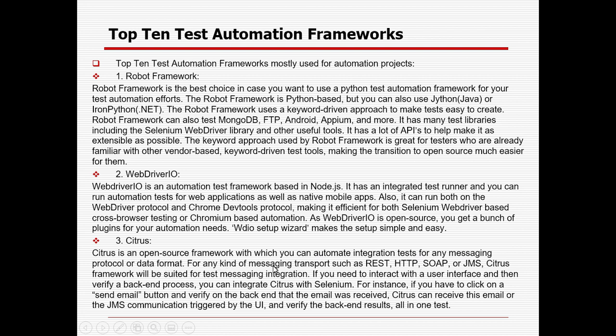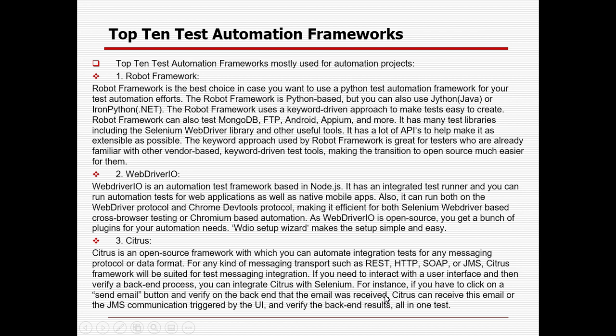In case we need to use REST, HTTP, SOAP or JMS, the Citrus framework will be suitable for text messaging integration. In case the user needs to interact with the user interface and also verify the backend process, you can integrate Citrus with Selenium. A simple example: the user clicks a send email button and we verify on the backend that the email has been received.